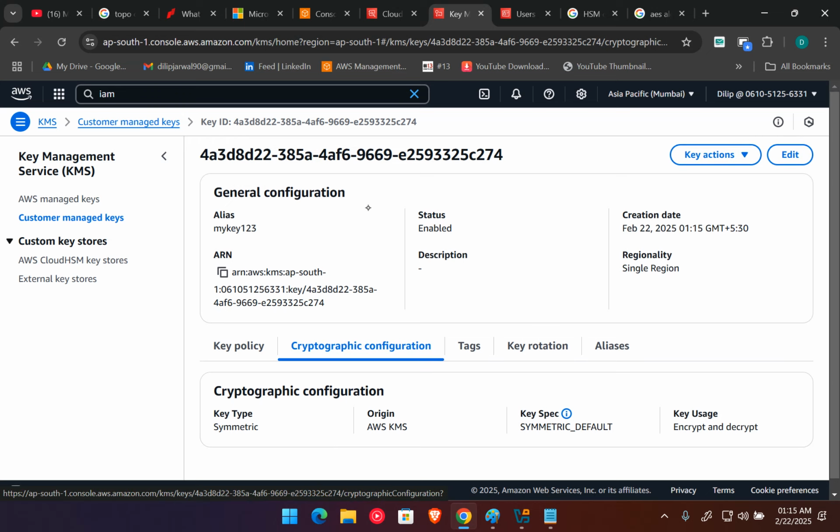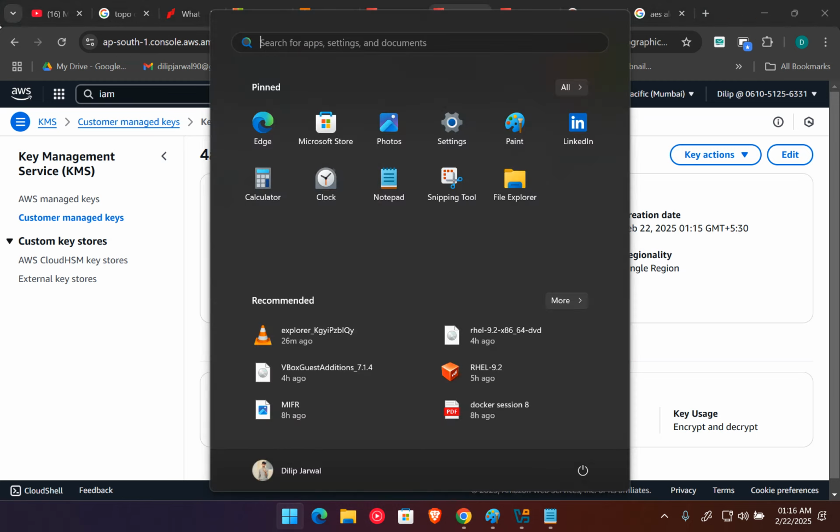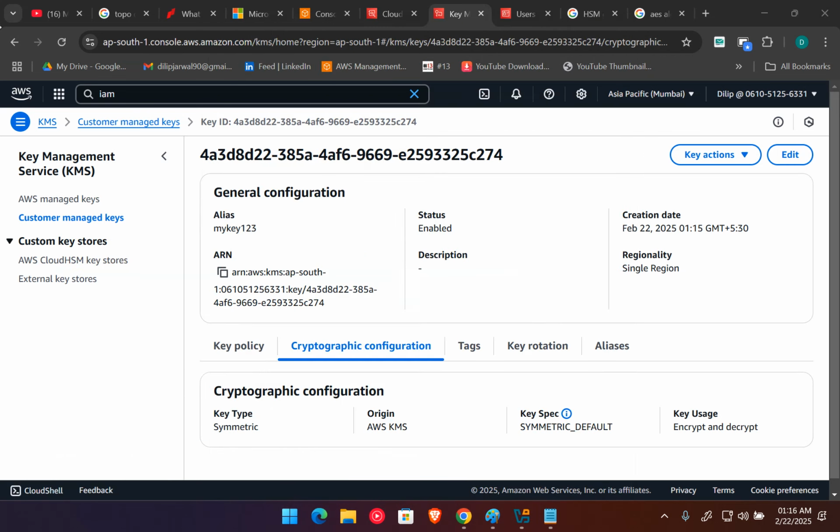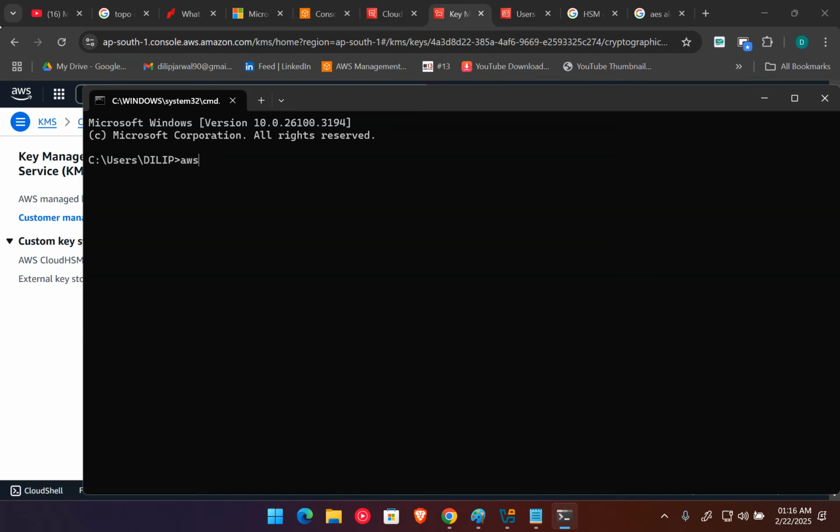Now let's do one thing. Now let's use this key and encrypt and decrypt the data. Okay, so for this I'm going to use the cmd command prompt of my Windows. So let me open the command prompt, cmd, and here you can see I'm going to use the AWS command.